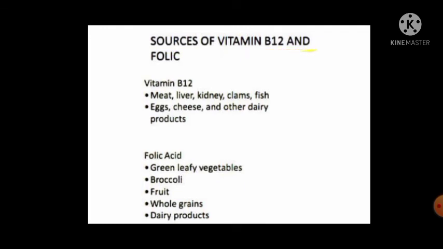Sources of vitamin B12 and folic acid. Vitamin B12 is found in meat, liver, kidney, crab, fish, eggs, cheese and other dairy products. And folic acid is from green leafy vegetables, broccoli, fruits, whole grains and dairy products.